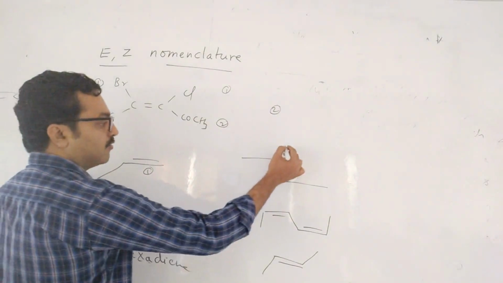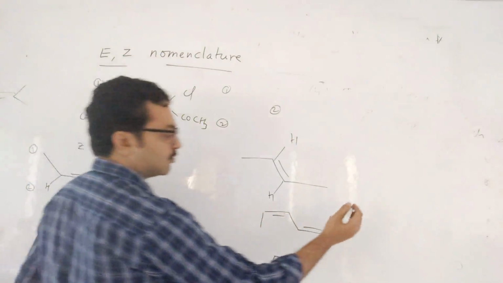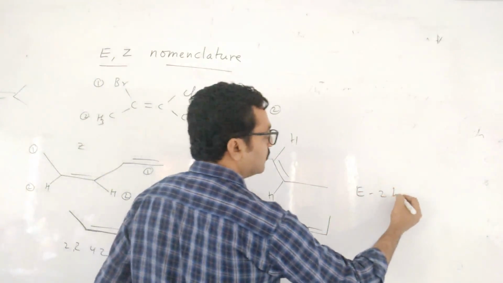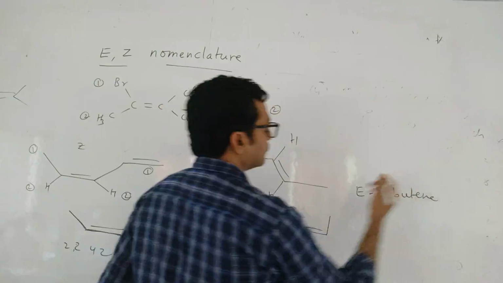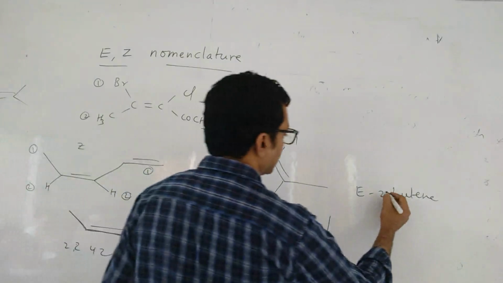So, you have to write hydrogen like this and like this. Hydrogens are on the opposite side. So, this is E-alkene. Okay? E-2-butene, you can write simply 1, 2, 3, 4, butene. So, E-2-butene or else trans-2-butene. Trans-2-butene or 2E-butene.